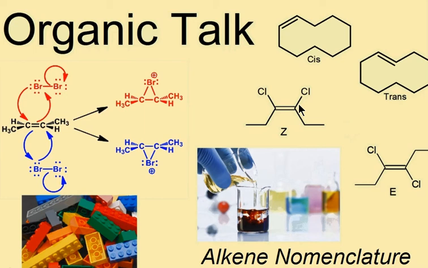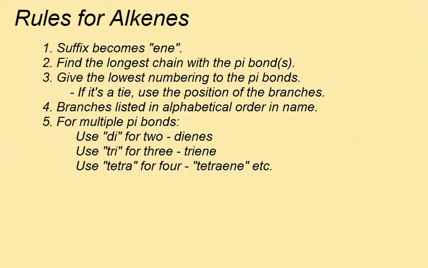Hello, so let's take a look at alkene nomenclature this time. Our rules for naming the alkenes are pretty much what we have seen before when naming the alkanes, with just a couple of caveats to add. Of course, the name ending, that suffix for the alkene, is going to end in -ene instead of -ane when we're talking about the alkanes.